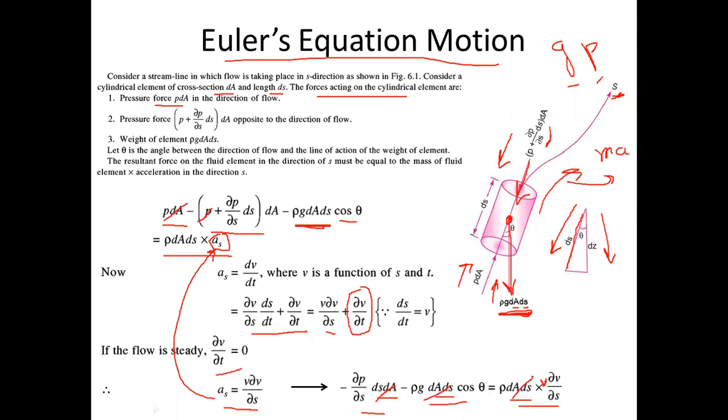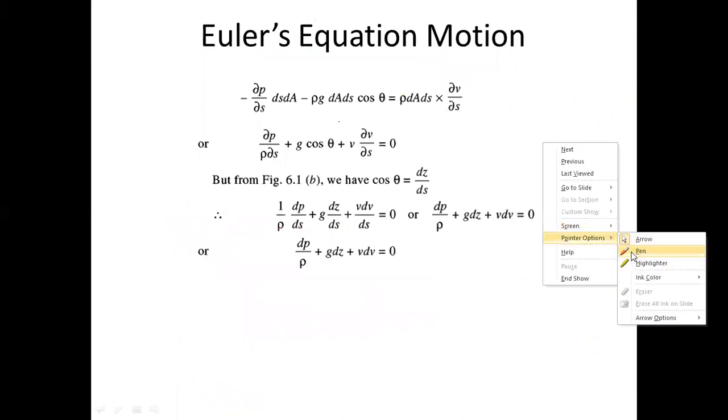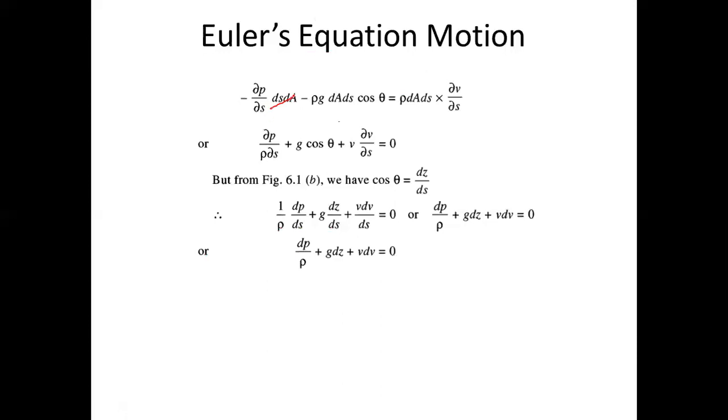Okay, you can cancel each dA ds. Now, when you are cancelling each dA ds, suppose there is a rho over here. If I divide the whole equation by rho, what will I get? See, dA ds is there everywhere. So I need to cancel dA ds on the LHS and RHS, and if I divide the whole equation by rho, I will get dp by rho ds. This rho and that rho will be cancelled, so g cos theta.